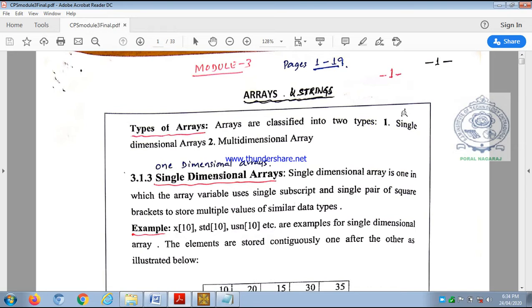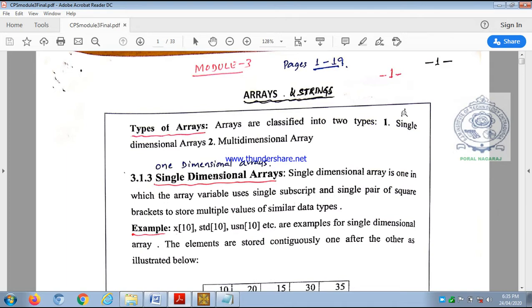highlight same data type. All the elements of an array must be of same data type, meaning the data type may be integer, all elements may be of int type, or all elements must be of float type, or all elements must be of character type, char type. There should not be mixing of data types in array elements, that is, a few elements of the array are of data type int and a few other elements are of data type float, not permitted. So that's why I repeat, array is nothing but a set of elements of same data type.